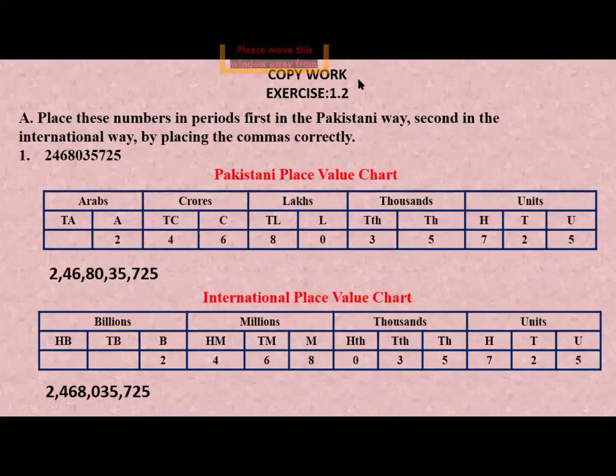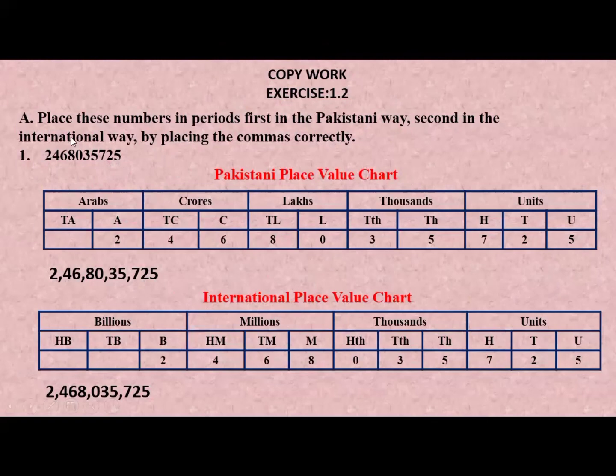This is your copy work. First, number 1 I have done for you. You will do exercise 1.2. Here question is, place these numbers in periods, first in the Pakistani way and second in the international way by placing the commas correctly. Question number 1 is, how many digits are in this number? First you will write this number in Pakistani place value chart, and after you will write this number in international place value chart.